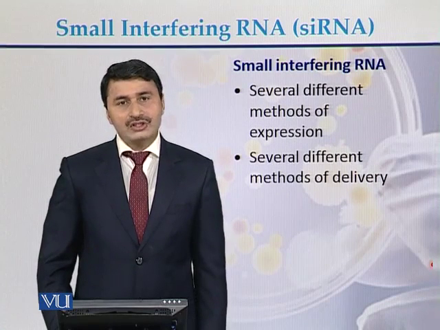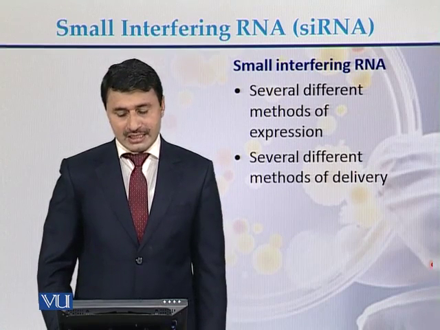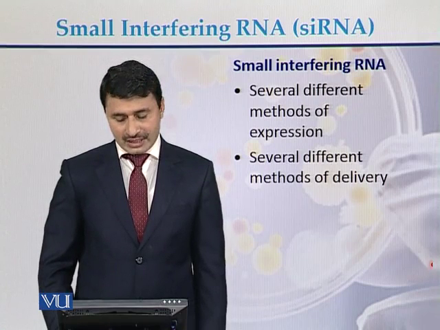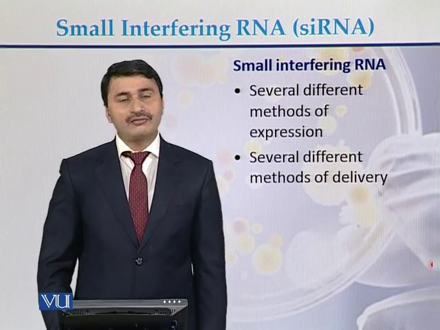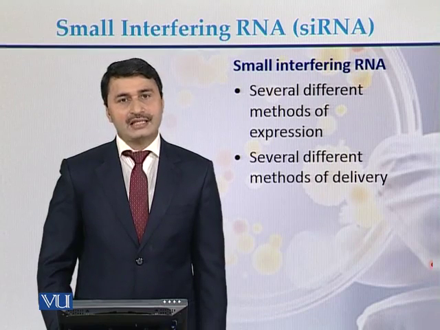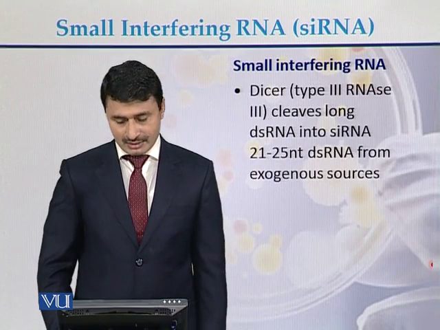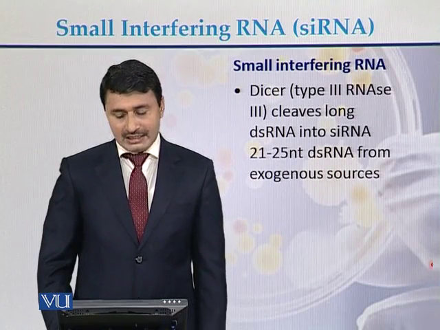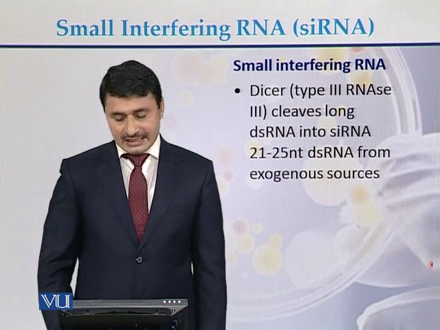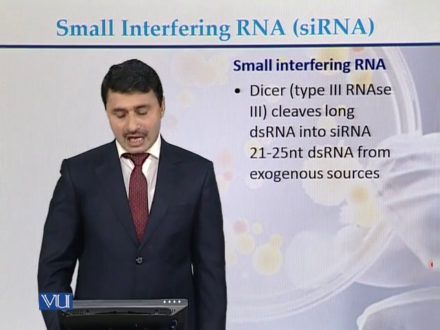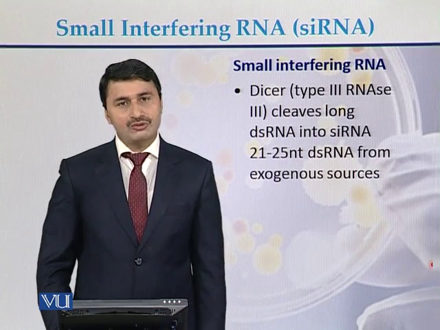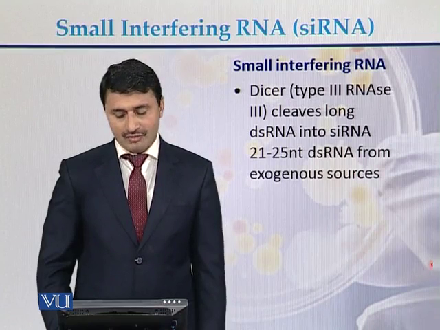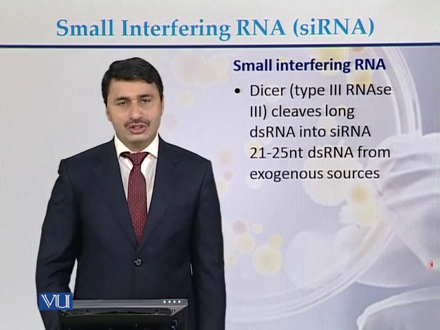Several different methods of expression are present in the case of small interfering RNA, and there are several different methods of delivery of siRNAs to the cells. Dicer, a type 3 RNase, cleaves long double-stranded RNA into siRNA 21 to 25 nucleotides long from exogenous sources.